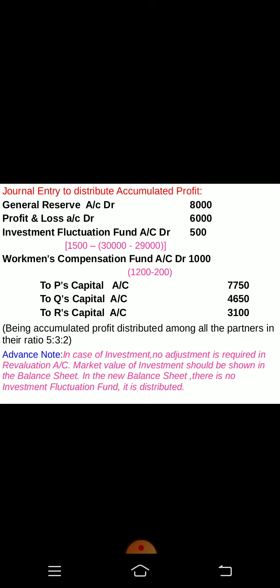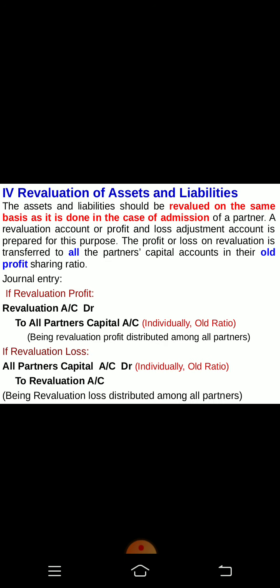We have passed the journal entry for that also. The remaining is distributed. So the total amount will come. How much will it come? 8000 plus 6000 is 14,000, plus 1000 is 15,000, plus 500 is 15,500, which will be distributed in 5:3:2. Or this journal entry can be passed separately or individually also, but here it is passed combined. As per your wish you can pass it.